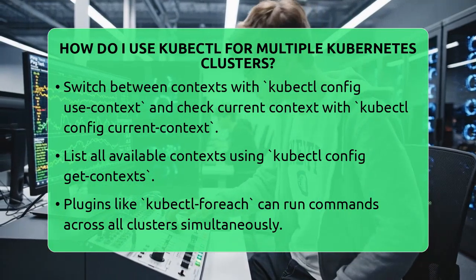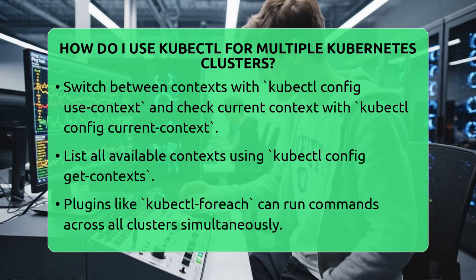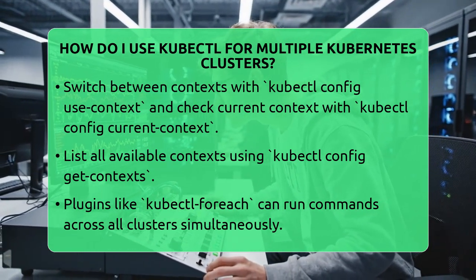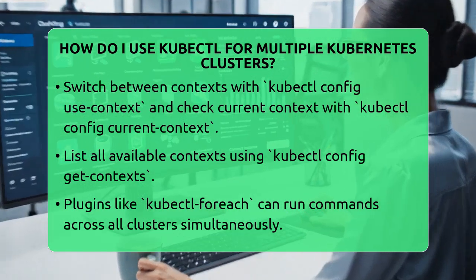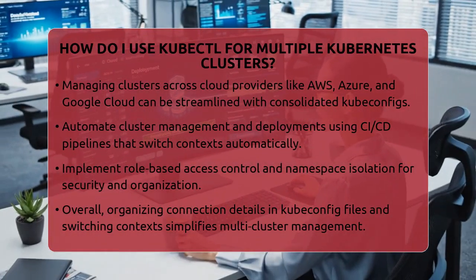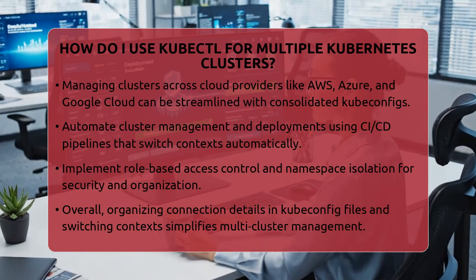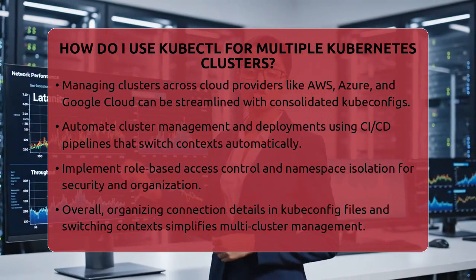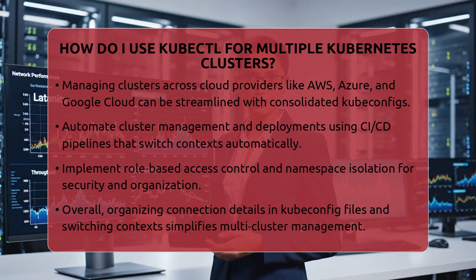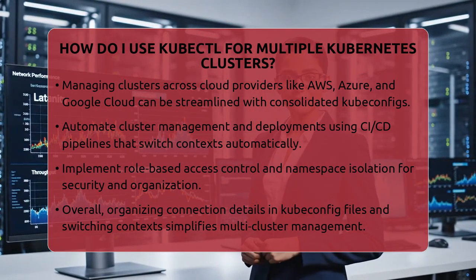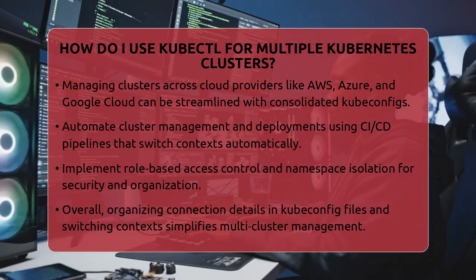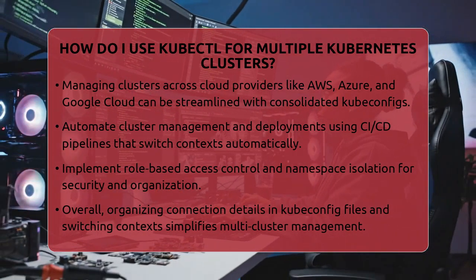In cloud environments, managing clusters across Amazon Elastic Kubernetes Service, Azure Kubernetes Service, and Google Kubernetes Engine can be streamlined by consolidating kubeconfigs. You can automate deployments and cluster management with continuous integration and continuous delivery pipelines that switch contexts automatically. Using role-based access control and namespace isolation helps keep operations secure and organized.